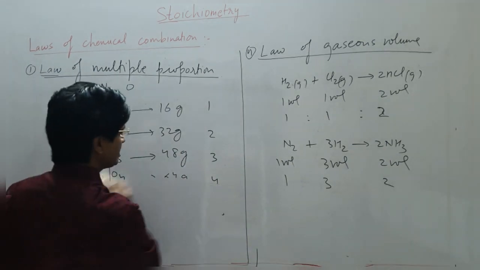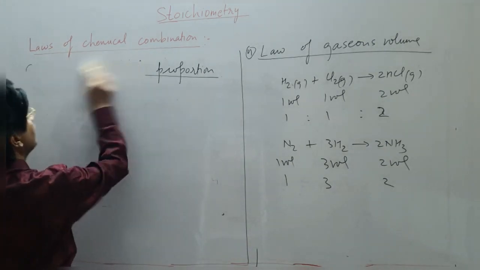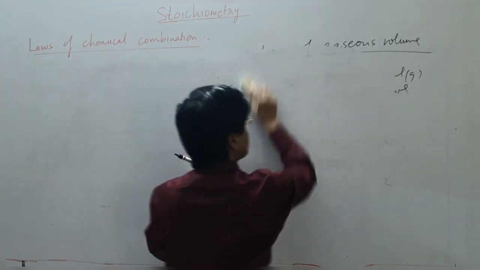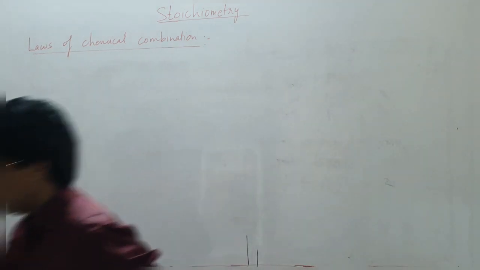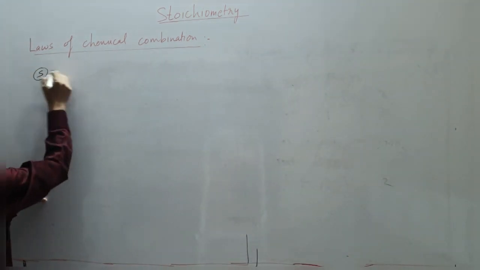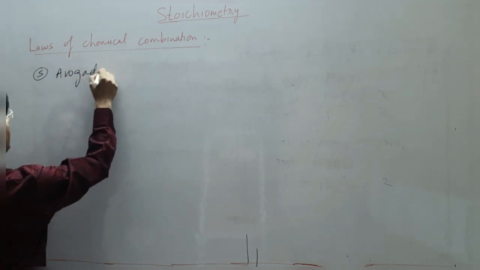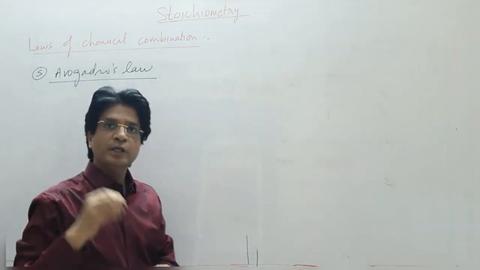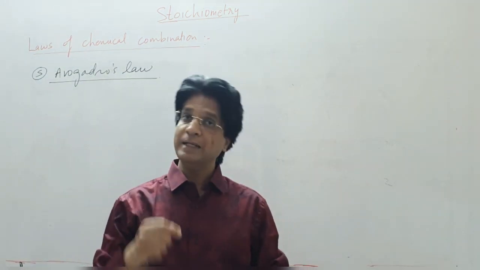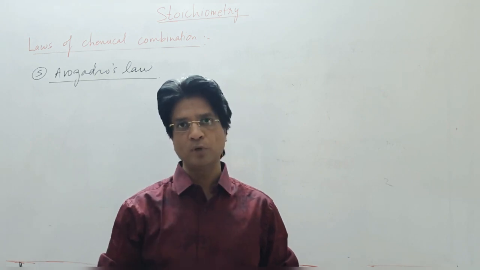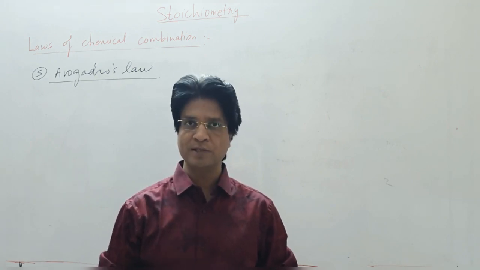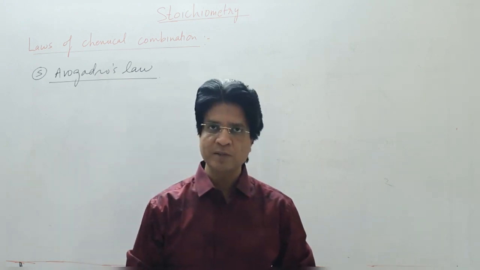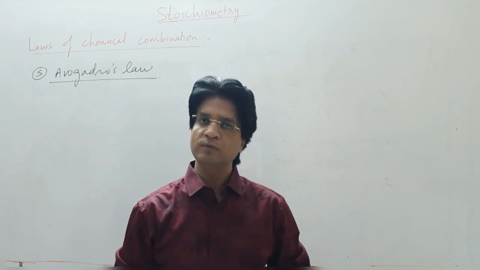Then the last one is Avogadro's law. Avogadro's law is simple, the fifth one. It says that equal volumes of gases at STP will contain an equal number of particles or molecules of the gases. Or we can say it in other words, that equal volumes of gases will contain equal moles of the gases as well.